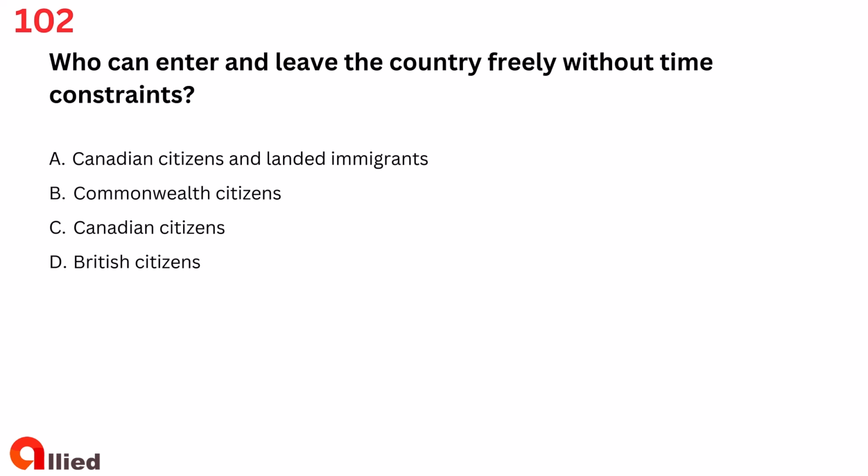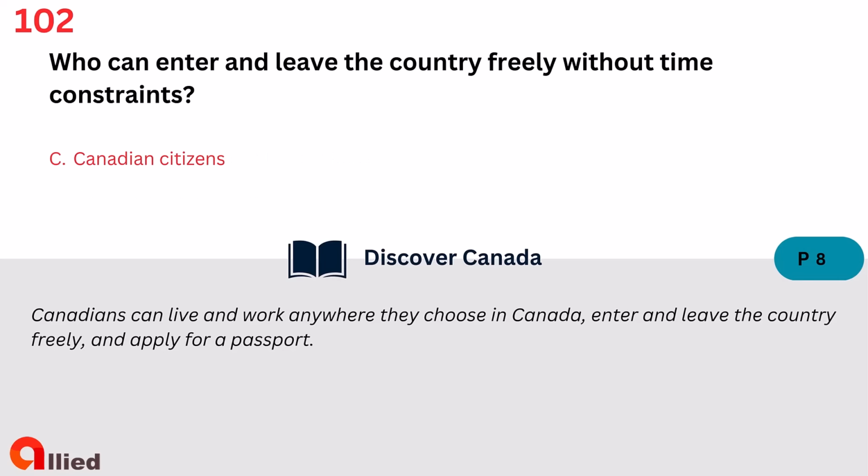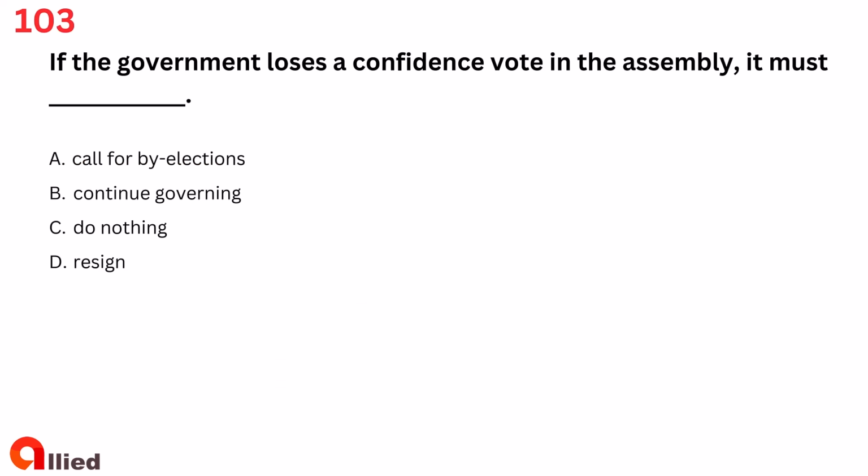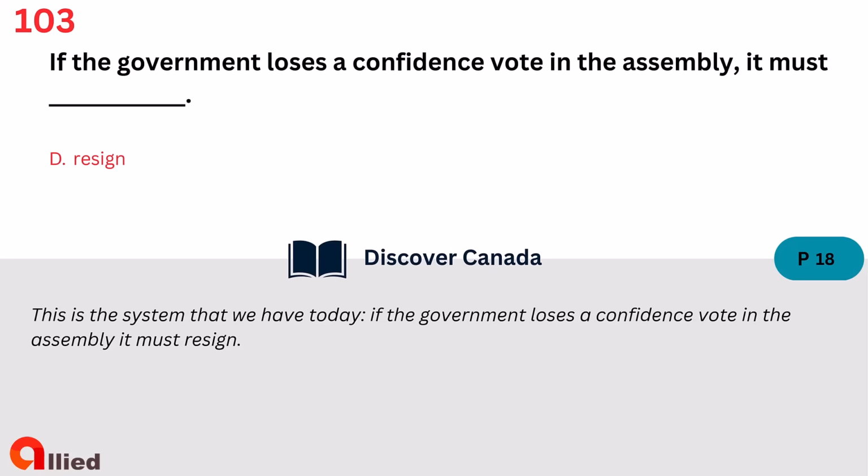C. Canadian citizens. D. British citizens. The answer is C. Canadian citizens. Question 103. If the government loses a confidence vote in the Assembly, it must A. Call for by-elections. B. Continue governing. C. Do nothing. D. Resign. The answer is D. Resign.